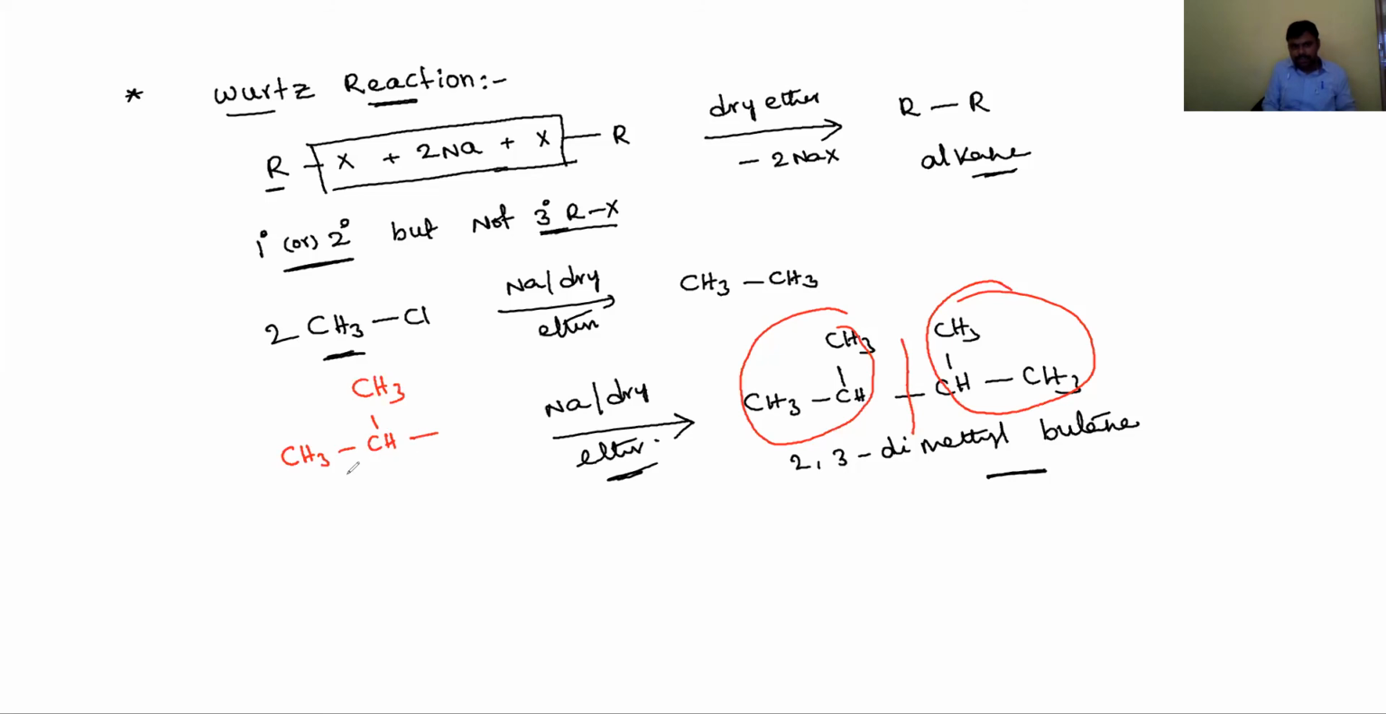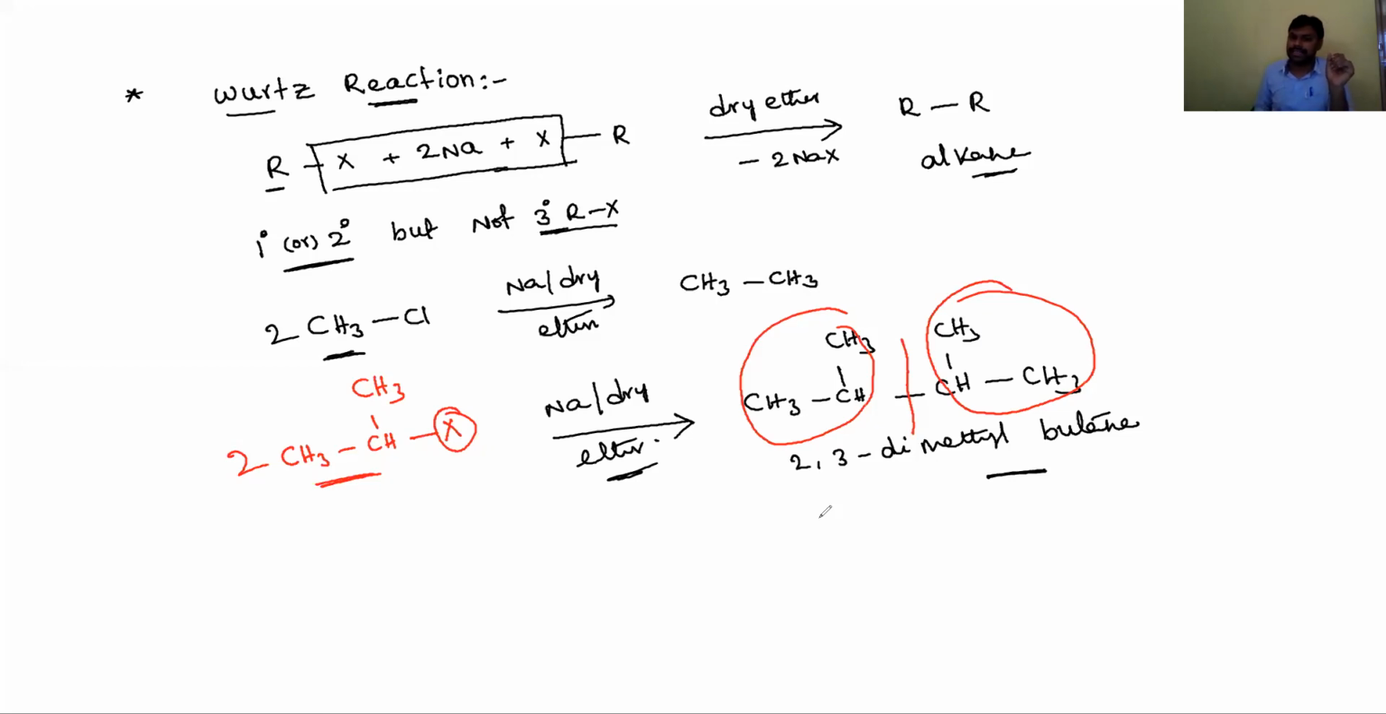Then this group is the alkyl group, and this alkyl group has a halogen. We need to take 2 moles, with either chlorine, bromine or iodine as the halogen. So alkyl halides react with sodium metal in the presence of dry ether and produce higher symmetrical alkanes. Higher symmetrical alkanes means they contain only an even number of carbon atoms. Odd-numbered alkanes we cannot prepare in this method.